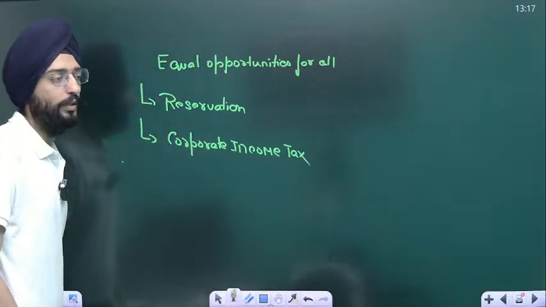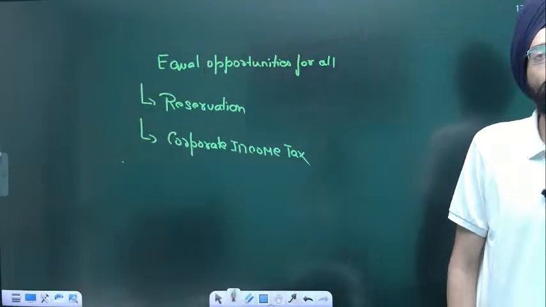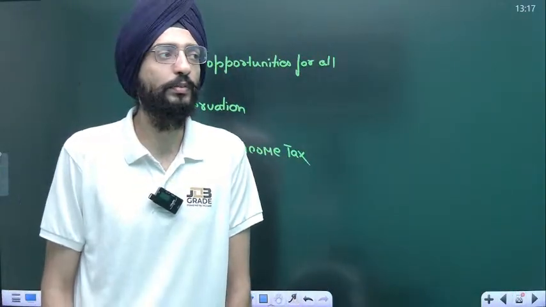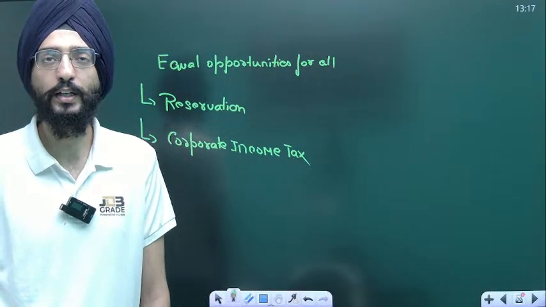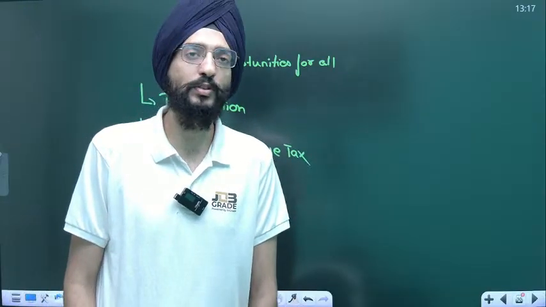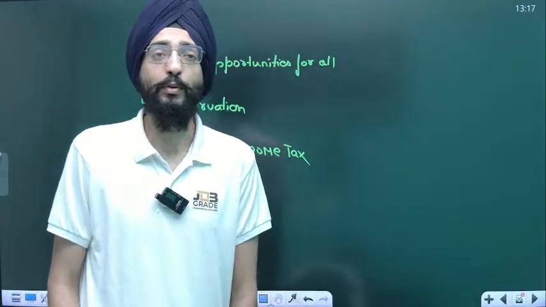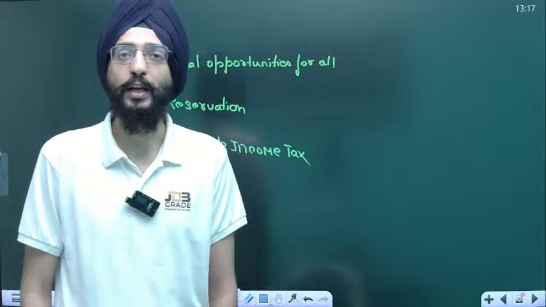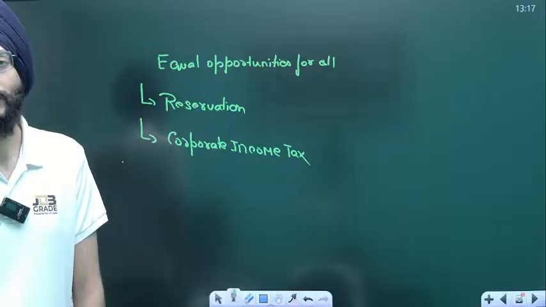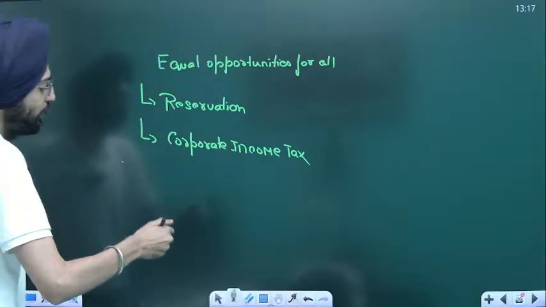When you talk about equality of opportunity or equal opportunity for all, it does not mean you treat everyone equal. In application, it means that you treat certain people as per their circumstances, not every person equal. You can't treat rich and poor on equal terms. You can't treat a scheduled tribe and a general category person on the same terms, because both are coming from different circumstances and have a pretty different life.